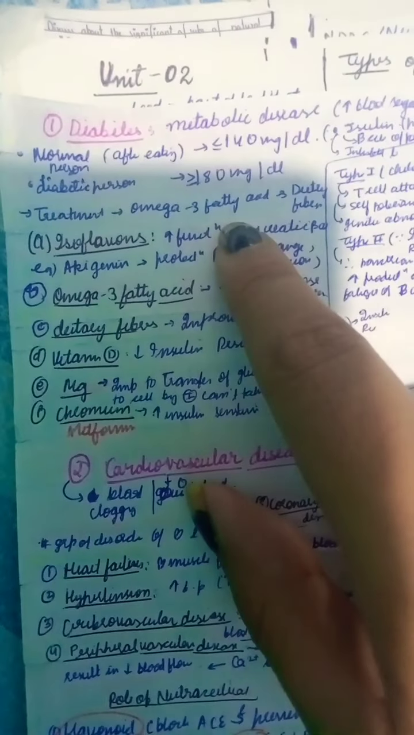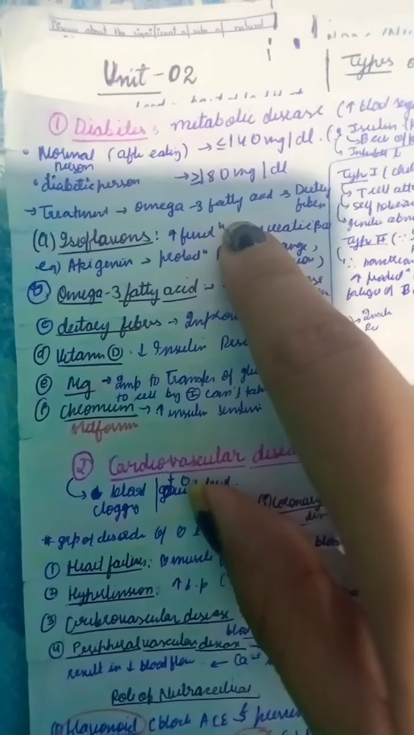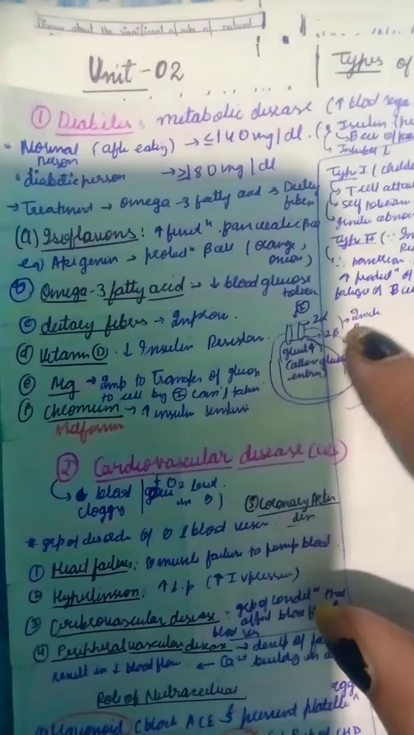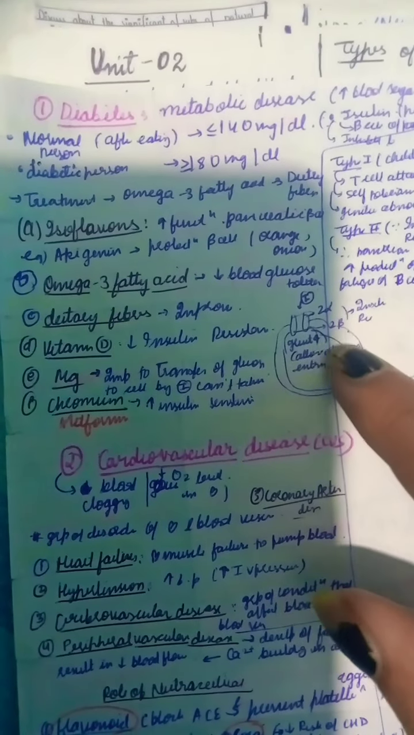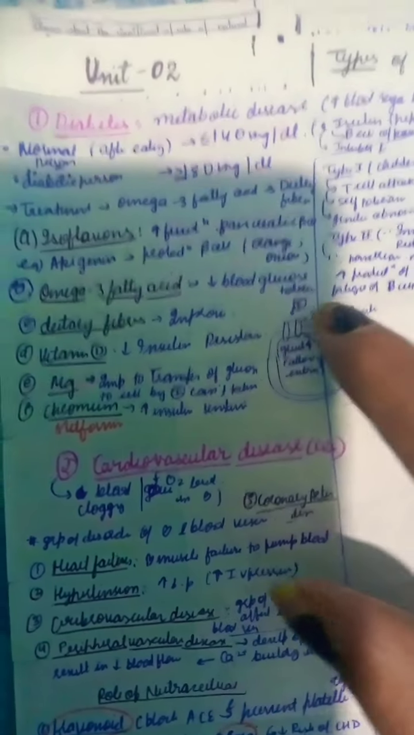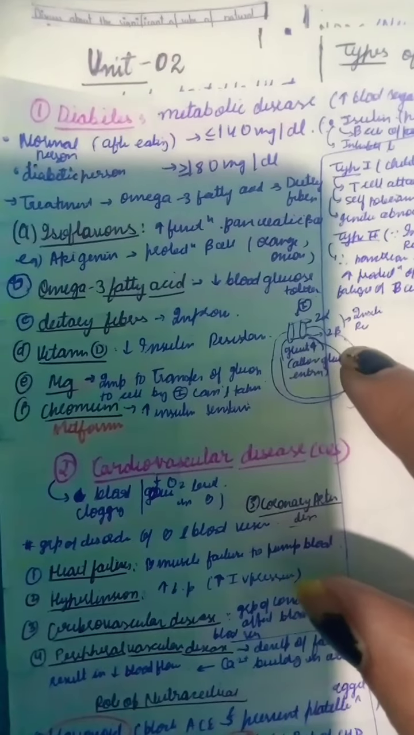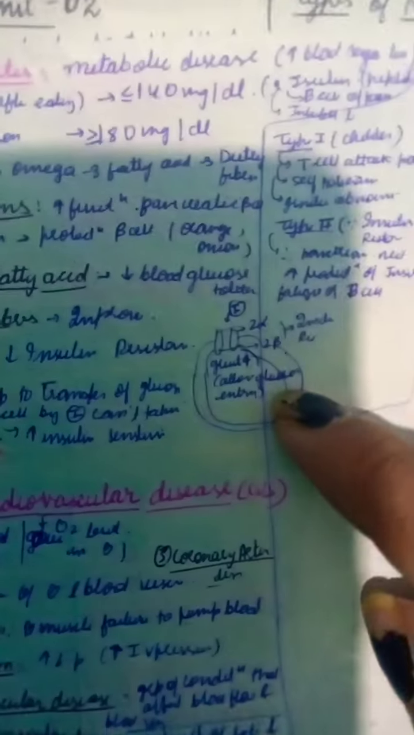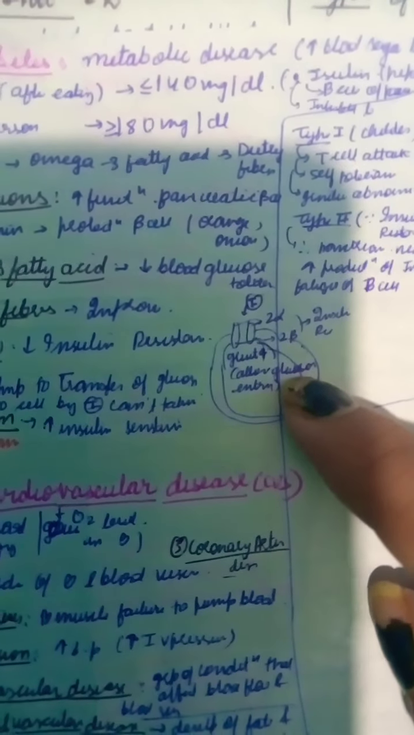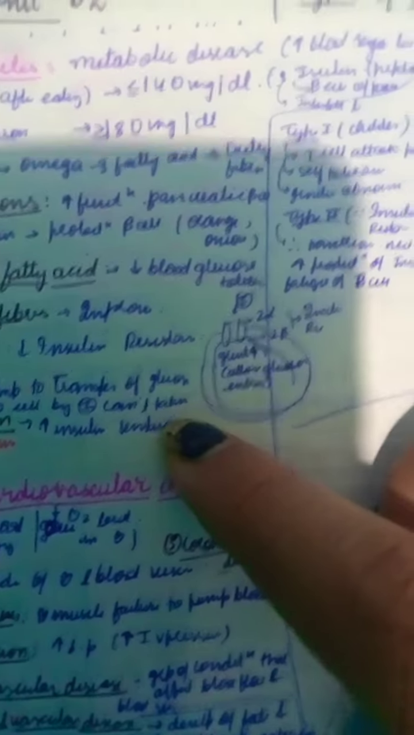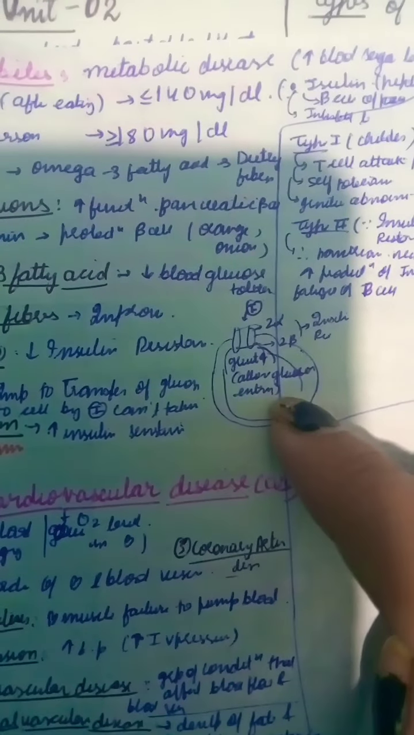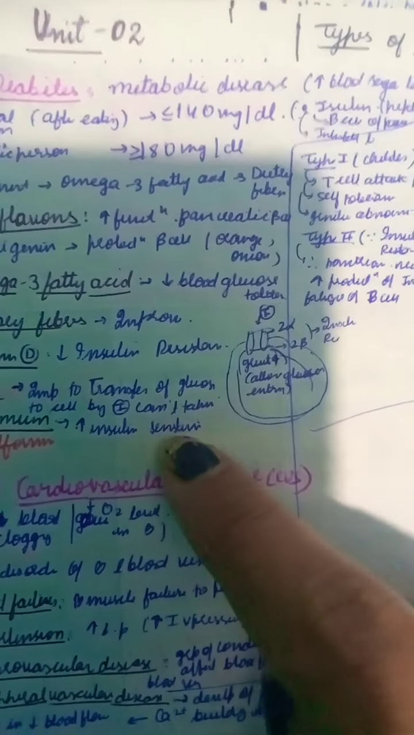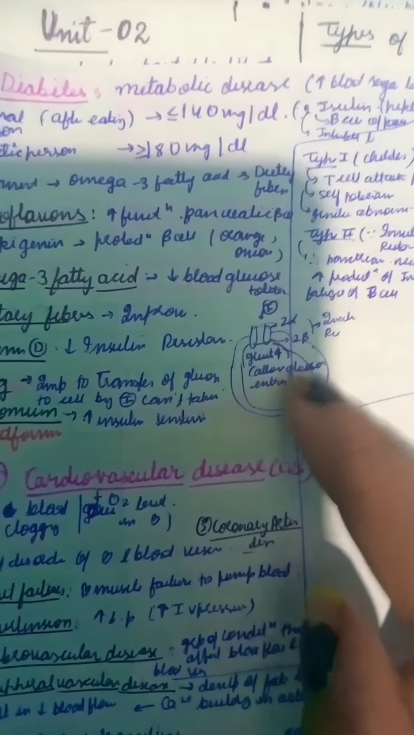Treatment can be of omega 3 fatty acids and dietary fibers and all. First of all, we'll study the mechanism of insulin. We can write that insulin binds to the cell by the receptor that has 2 alpha and 2 beta subunits. Due to insulin binding, GLUT4 activates and it carries the glucose from the blood to the cells, and glucose is being utilized.